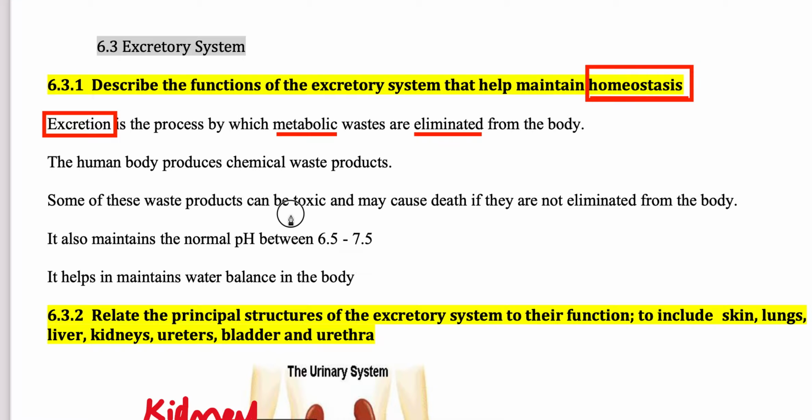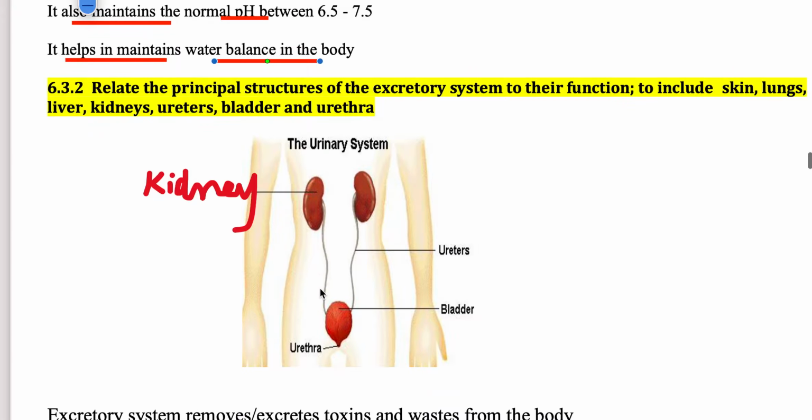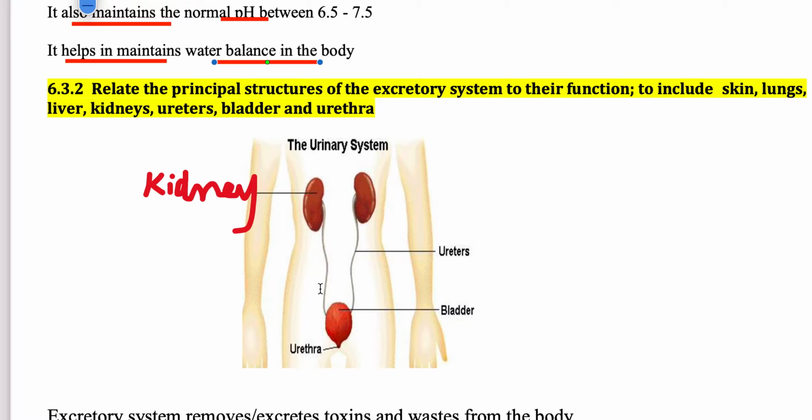Some of these wastes are so toxic that they can lead to death of the person if they are not excreted. And how the excretion is done, why it is done, and what are the benefits. Basically it maintains the pH of the body, and it maintains the water balance in the body. Further, for the excretory system, we need to label the parts, and we also have to know that this is the system that results in production of urine.